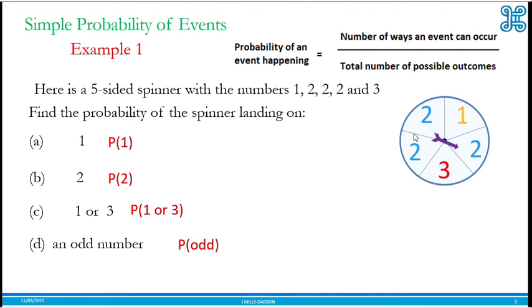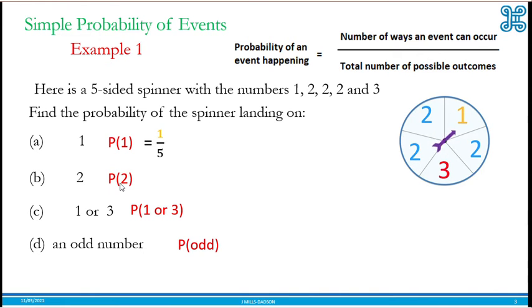Now, how do we calculate probability of events? A spinner is divided into 5 sections, with 1, 2, 2, 2, and 3 written on the sections. The chance that it falls on 1, 2, 1 or 3, or an odd number is what you're supposed to work out. The chance that it falls on 1 is 1 out of 5 because there's only one section with number 1.